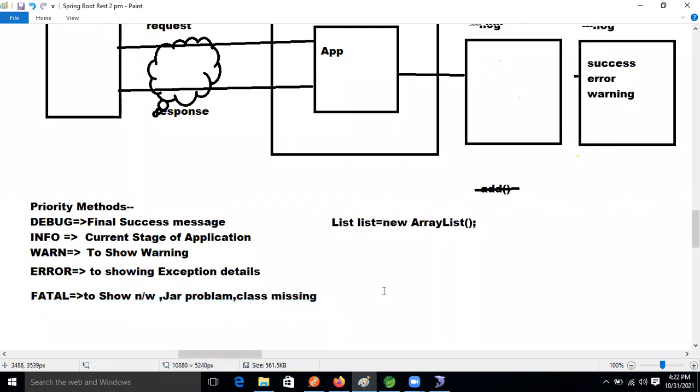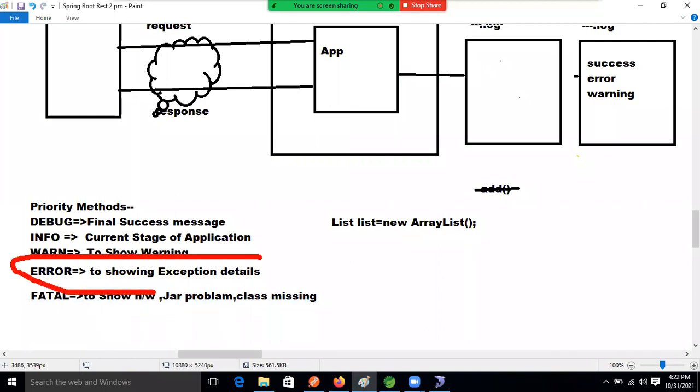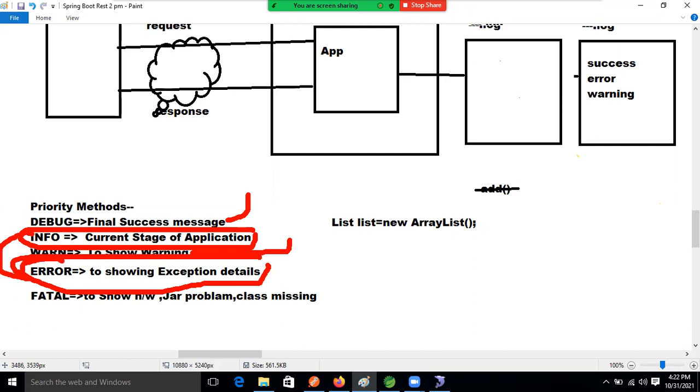But you know, till now wherever I implemented, guys, just error and info, these two methods only I implemented. Except that, I did not get the chance in my whole experience to implement these other two methods. So in the project, if you are implementing logging, you will get to implement error and info only, guys.